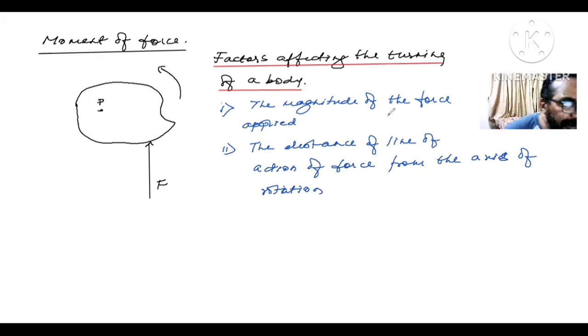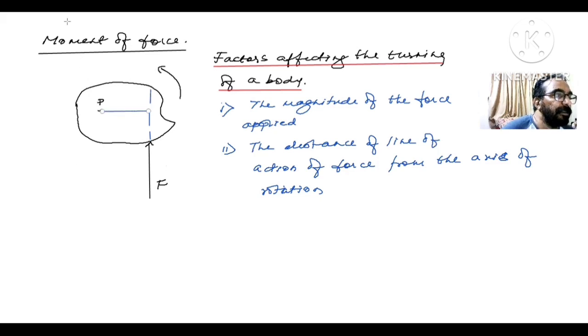One, the magnitude of the force. Suppose this body is here, and this is the line of action of the force. Now, this is the perpendicular distance.